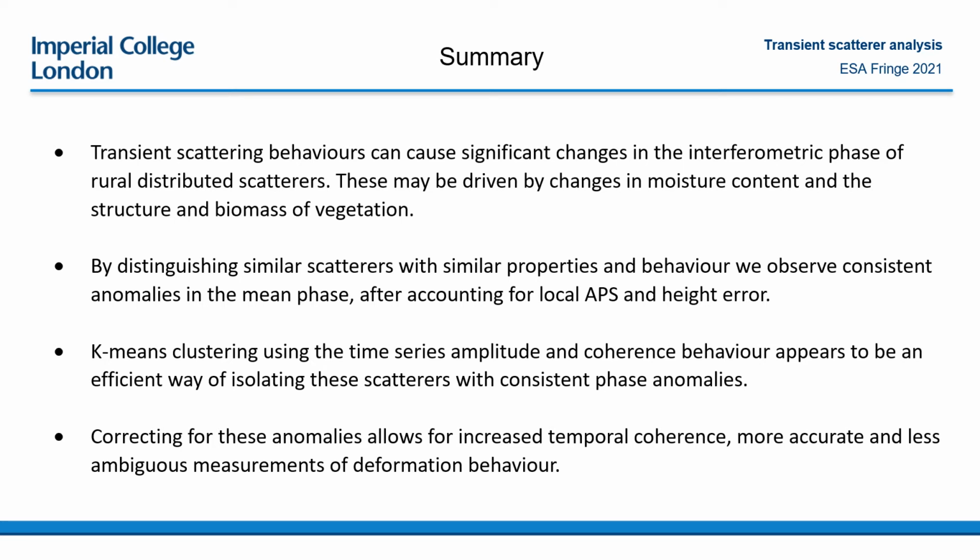By using the k-means algorithm, we can cluster different scatterers based on their time series behaviour. We can isolate consistent patterns in phase which affect the coherence matrices. After correcting for this phase anomaly, we see an increase in the coherence of the phase time series, and correcting for this phase leads to more accurate and less ambiguous measurements of deformation behaviour.